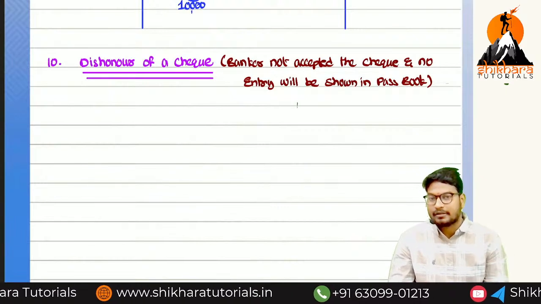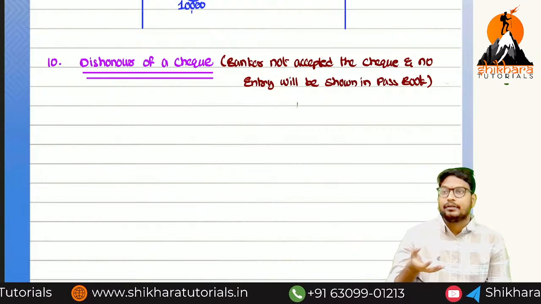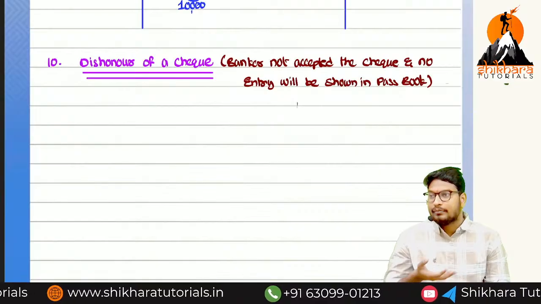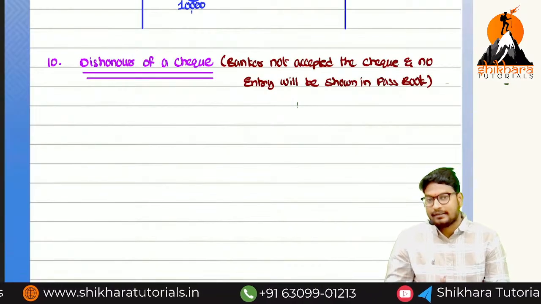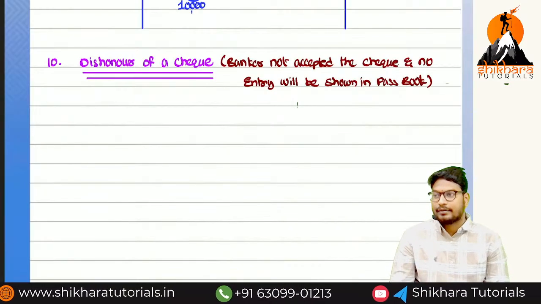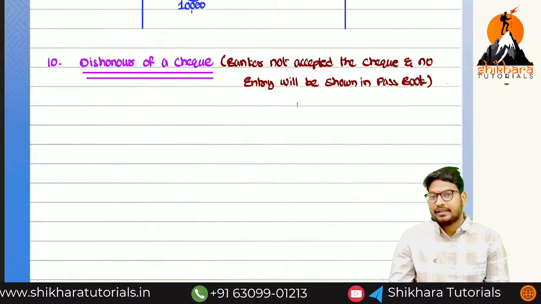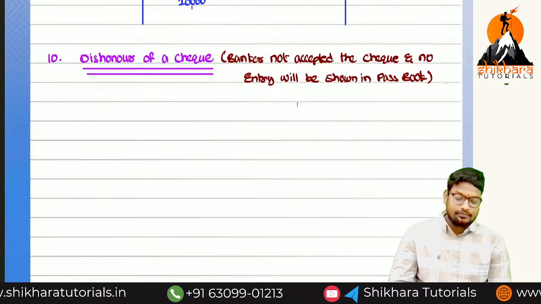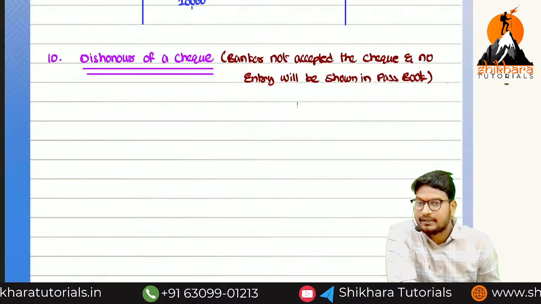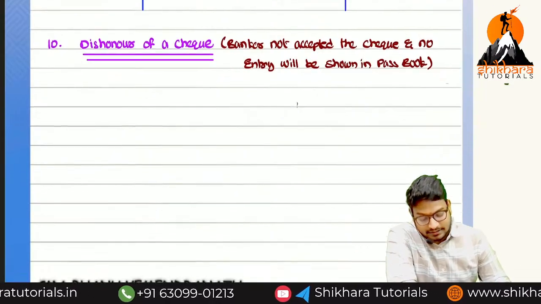The signature is not in the correct format. Or they write 20 lakhs in words but write 30 lakhs in the amount. So many mistakes, or the check may not be appropriate.